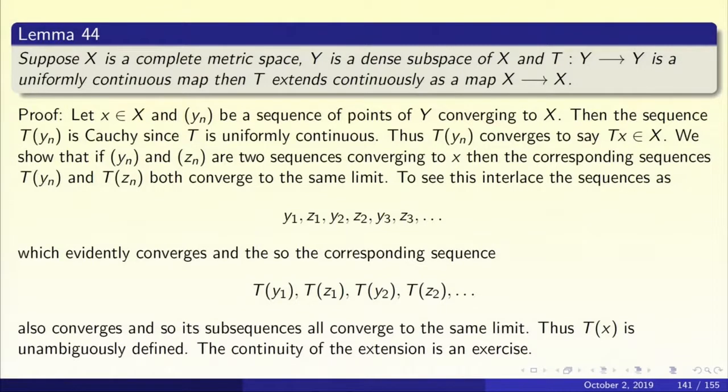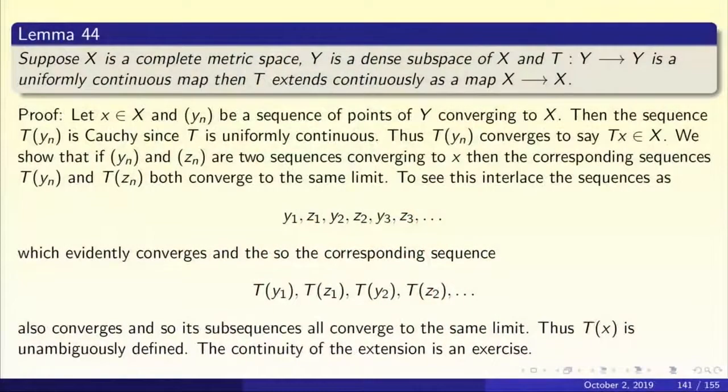Thanks to the uniform continuity of T, Tyn will also be Cauchy. And because X is complete, Tyn is going to have a limit. Call this limit Tx.